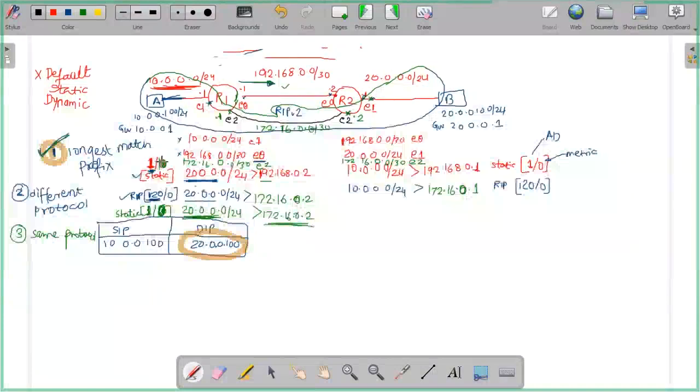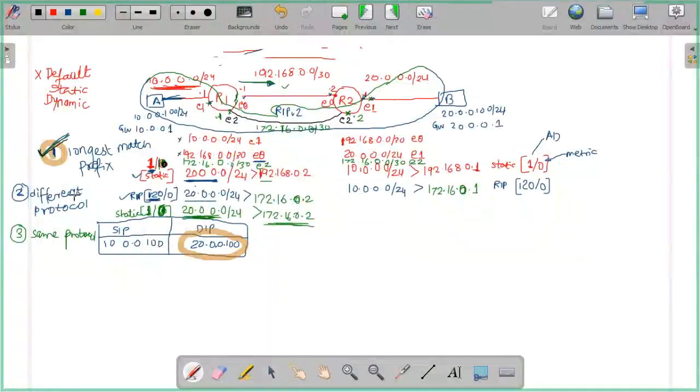Are you able to understand, all of you? So we can play with this if we understand the criteria. The first criteria is the longest matching prefix. If we have more than one longest matching prefix, we check whether it's a different protocol or the same protocol.